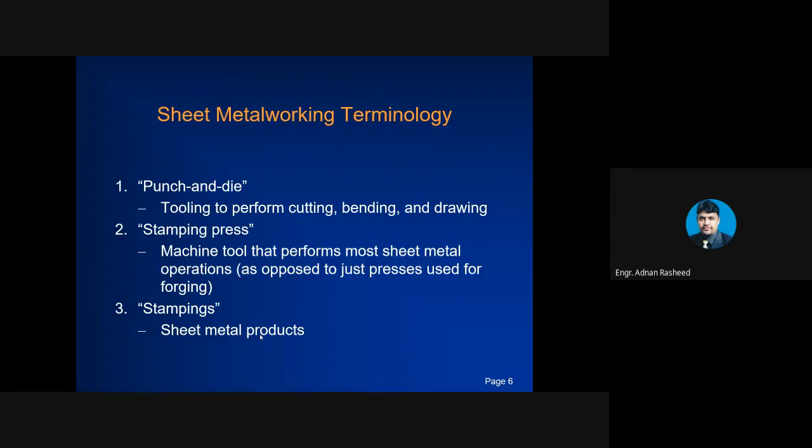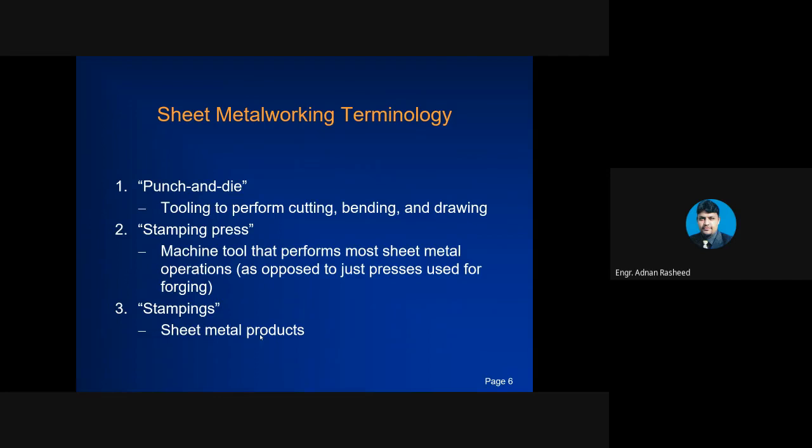Sheet metal working terminologies. Now, there are certain terminologies that will be used in this lecture, so you must be aware of these terminologies. The first one is punch and die. These are the tooling to perform cutting, bending, and drawing operations. In the previous three major categories, cutting, bending, and drawing, these can be obtained by using certain tools. Those tools are known as punch and die.